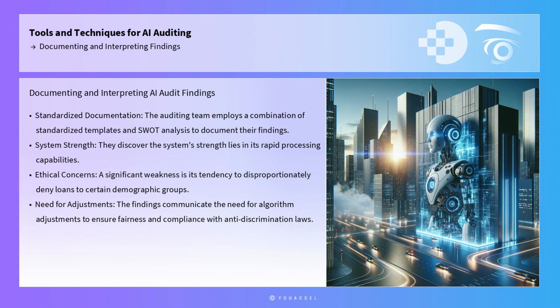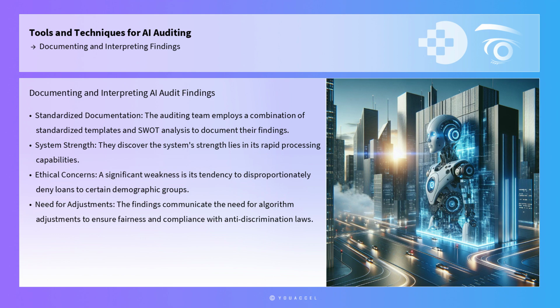A practical example of documenting and interpreting findings can be drawn from the case of a financial institution auditing its AI-driven loan approval system. The auditing team employs a combination of standardized templates and SWOT analysis to document their findings.